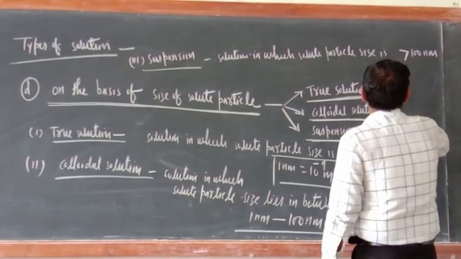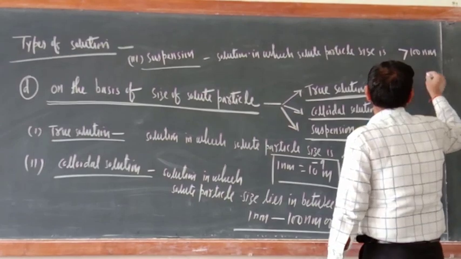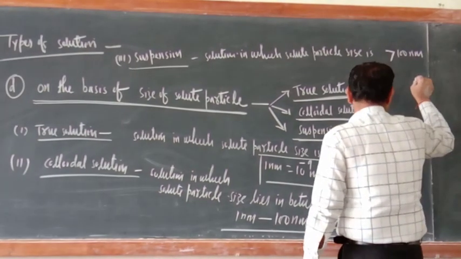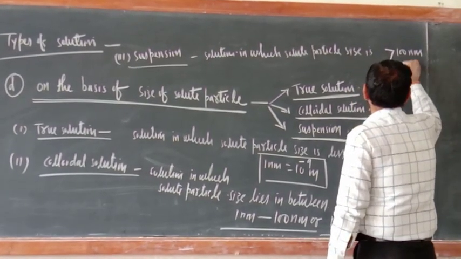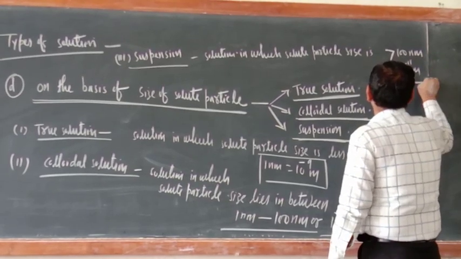More than 100 nanometer. Or you can say more than 10 raised to the power minus 11 meter.